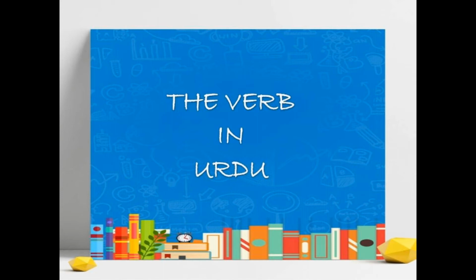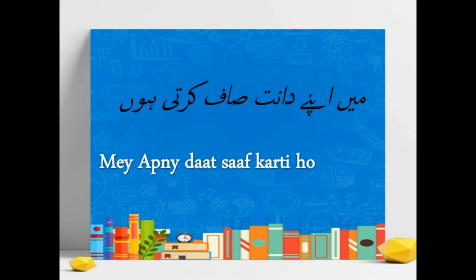So if a girl brushes her teeth, she is going to say मैं अपने दांत साफ करती हूँ. That हूँ word is used in Urdu as a verb. करती हूँ is the total word used as a verb. And if a boy is brushing his teeth, he is going to say मैं अपने दांत साफ करता हूँ. So by करती हूँ and करता हूँ, you can guess whether the person is male or female.